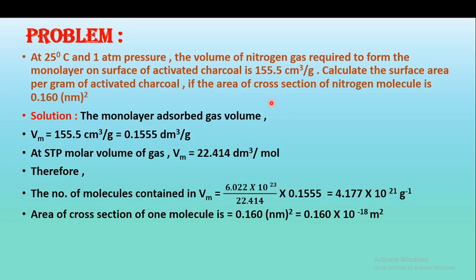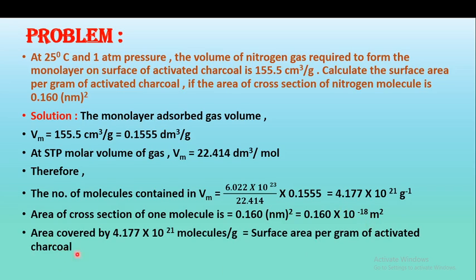So we have been given the area of cross section of one molecule, that is 0.160 nm². We can also write nanometer means 10⁻⁹ meter. Therefore, we can write 0.160 × (10⁻⁹)², that is 10⁻¹⁸ m². And what is the area covered by this number of molecules, that is 4.177 × 10²¹ per gram?